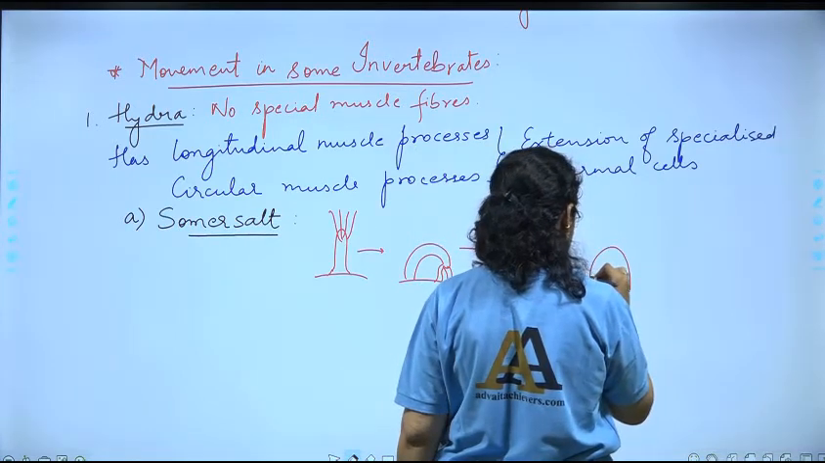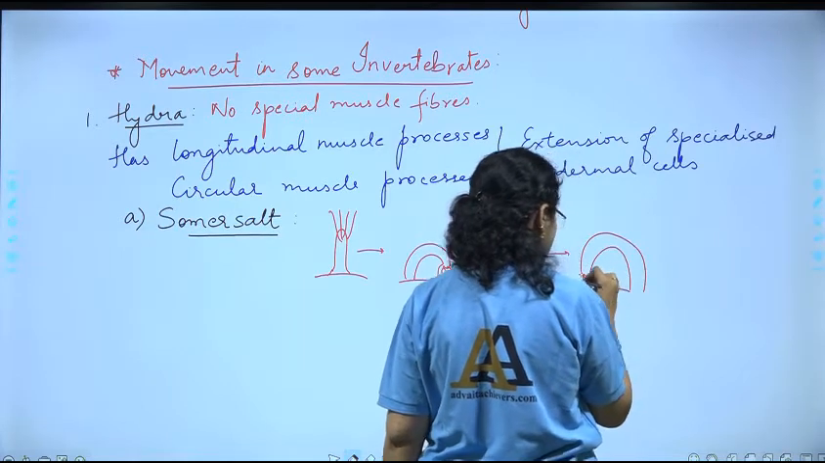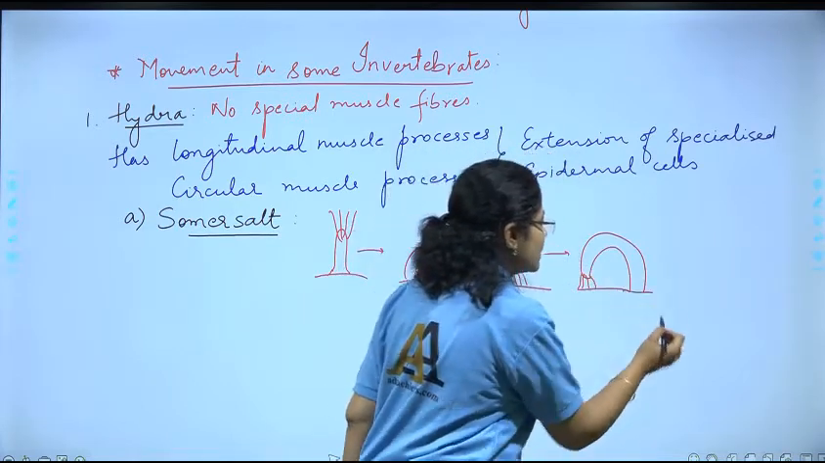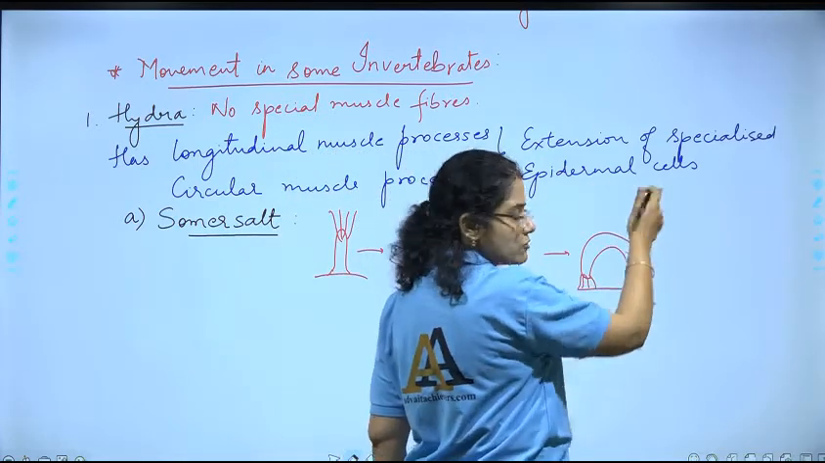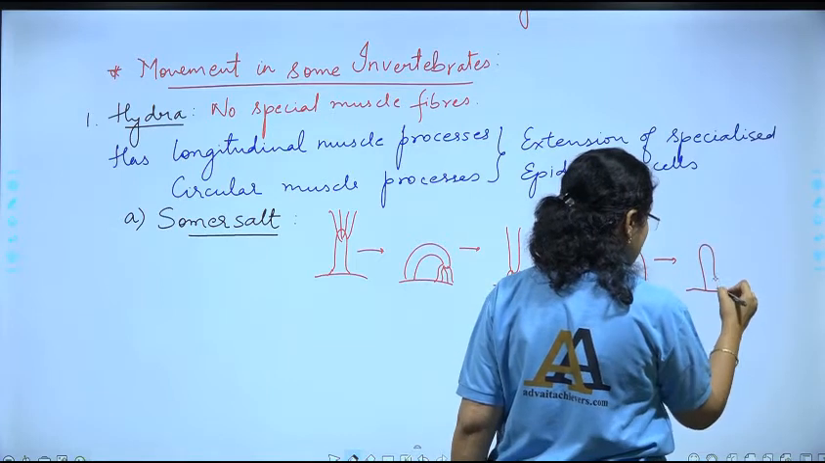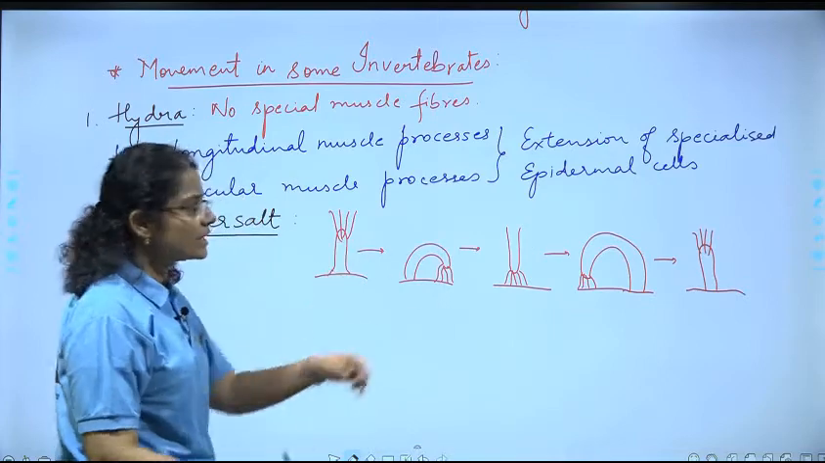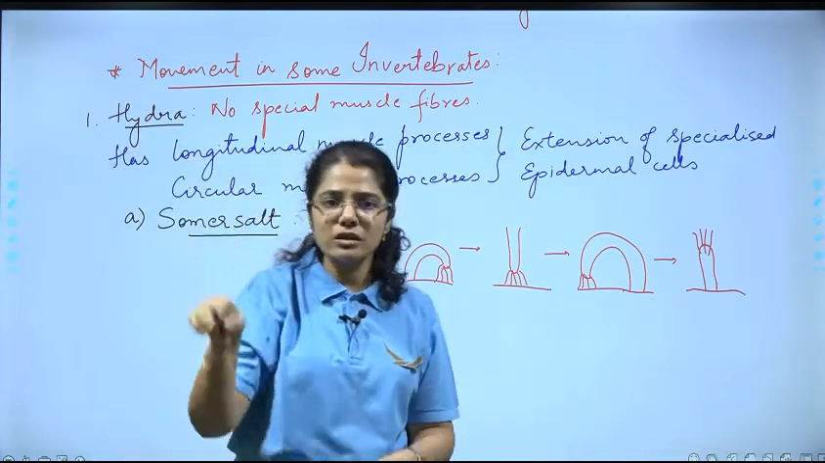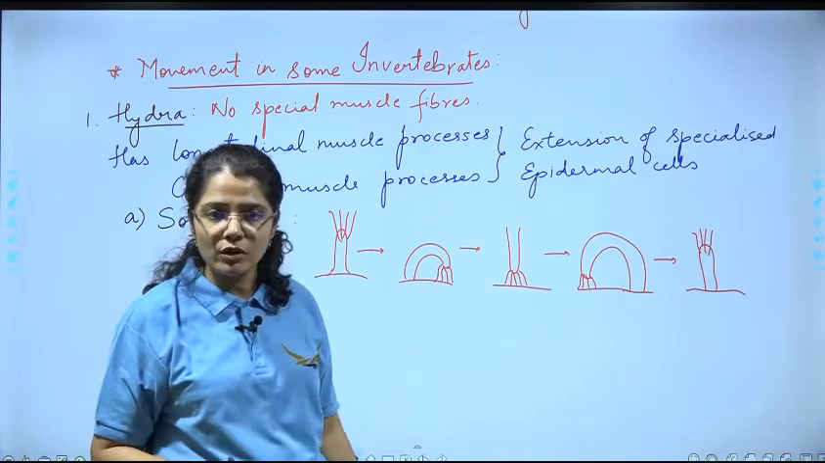So ऐसे, the tentacles will be here like this, understood? It will remain attached to the substrate and then अब ये सीधा हो जाएगा, so it will become erect again like this, right? So because it is taking a whole circular turn, round पूरा, तो इसलिए इसको बोलते हैं somersault।